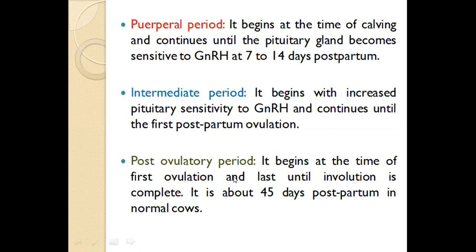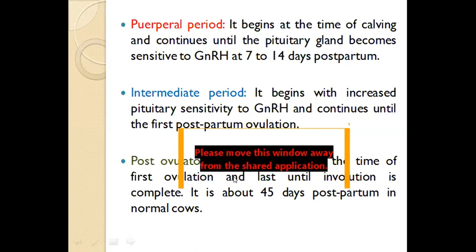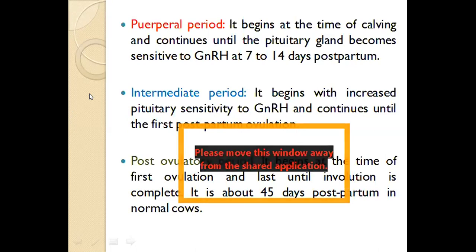So the puerperal period begins at the time of calving and continues until the pituitary gland becomes sensitive to GnRH. Because normally at the time of parturition, there is an increase in the estrogen level, and obviously with luteolysis, the progesterone levels of the dam's body fall down, and at that time the pituitary gland is not sensitive to GnRH.